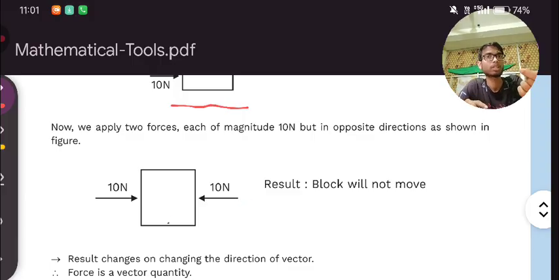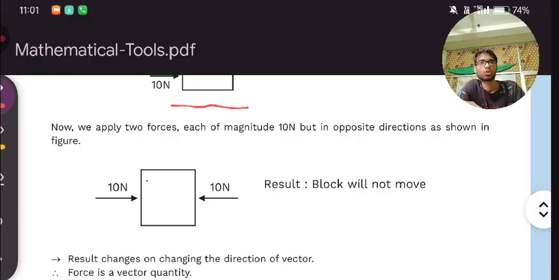So it is telling you that net force is 0. If net force is 0, of course nothing will happen. Neither will it move, because the same amount of newtons are being applied in the opposite direction.